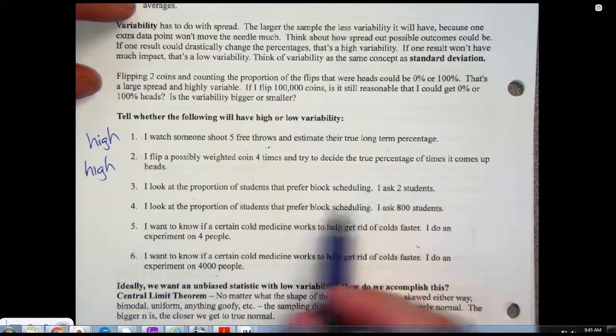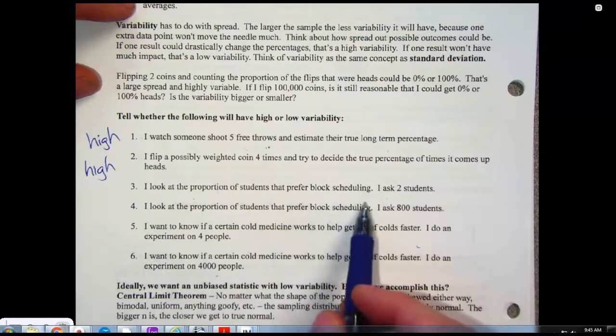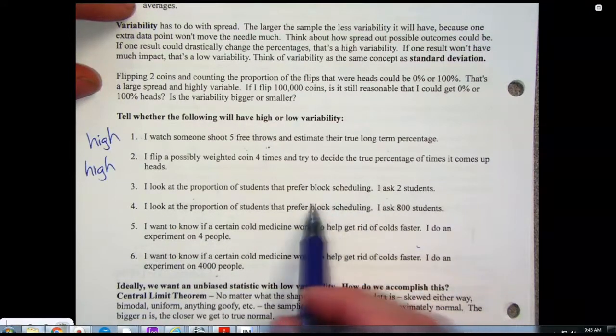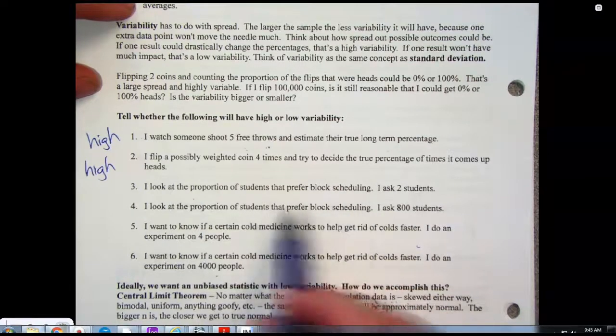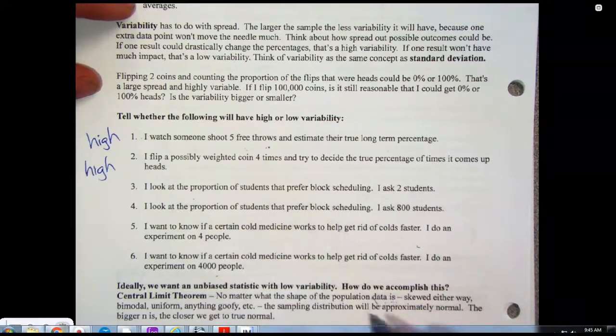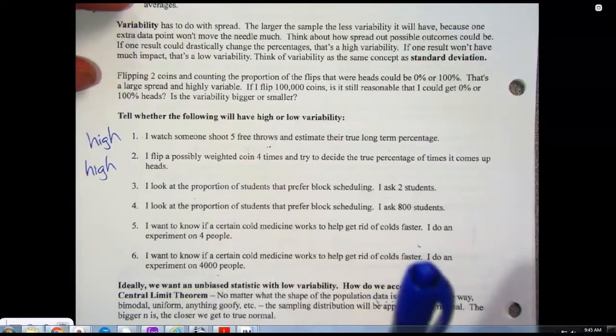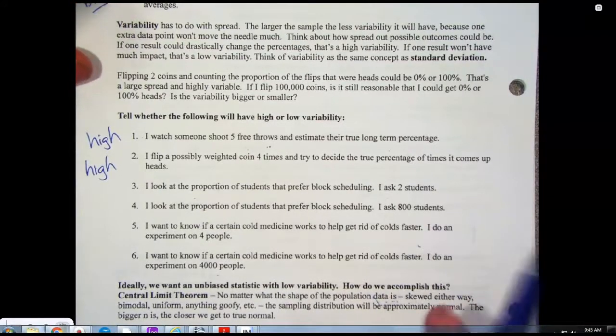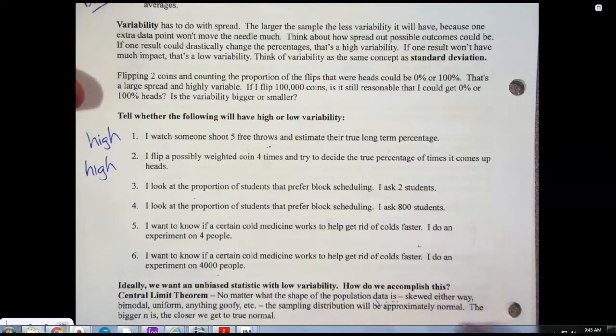Did you guys ever have block scheduling? Anybody? Seniors, did you have it? My old school had block scheduling. My sister still has it. Yeah, my cousin did. It's been a while. Block scheduling is like A and B days. Some classes are on A days, and they're an hour and a half long, so you go 1 through 4 on Monday, and then 5 through 8 on Tuesday, and then you just go every other day. I don't really know if it needed more explanation.